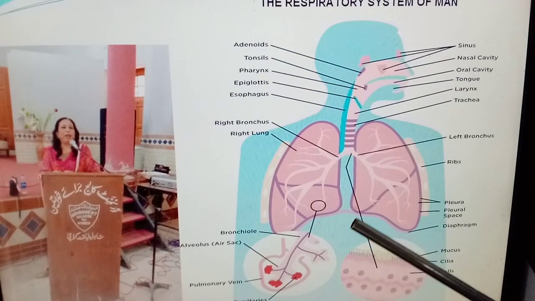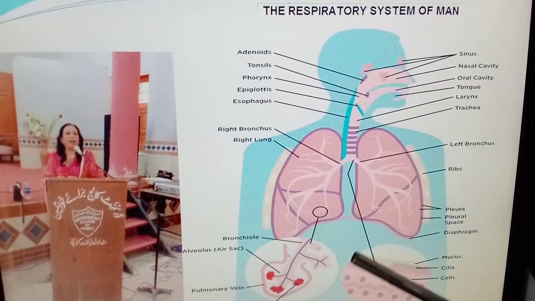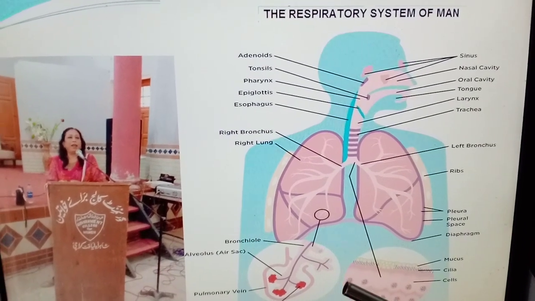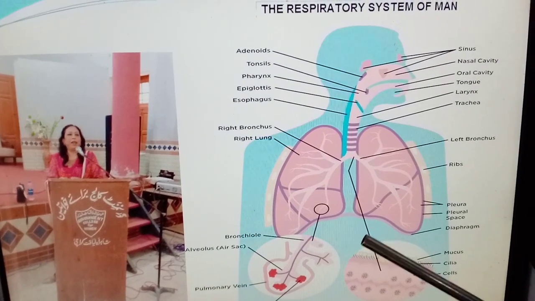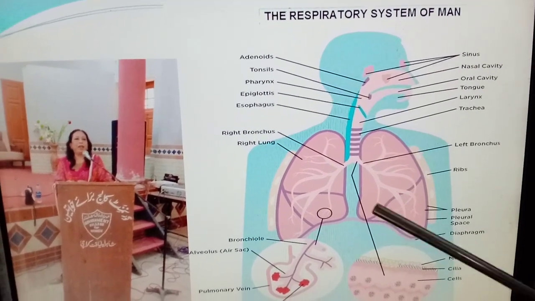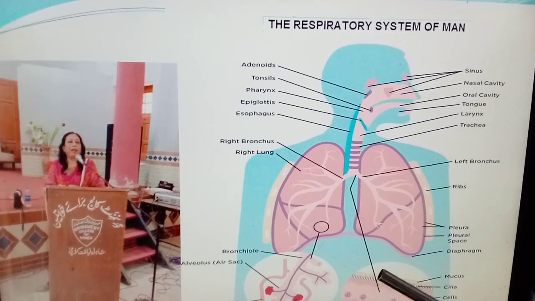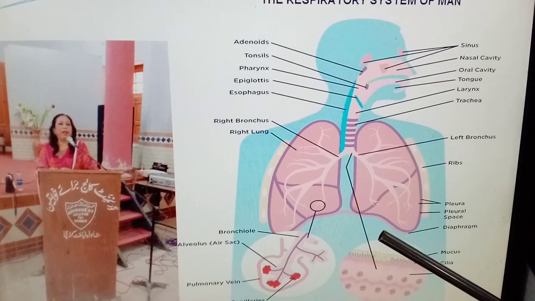Of the 2 pleural membranes, the outer parietal pleura lines the inner wall of the rib cage, and the inner visceral pleura directly lines the surface of the lungs. Between the pleura there is a space called the pleural cavity, which contains a lubricating fluid called pleural fluid.